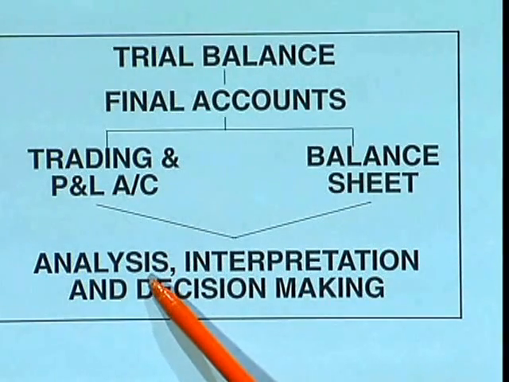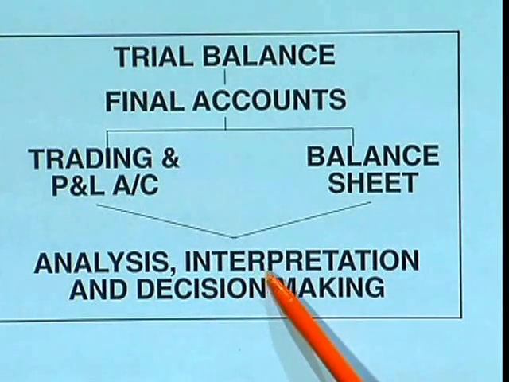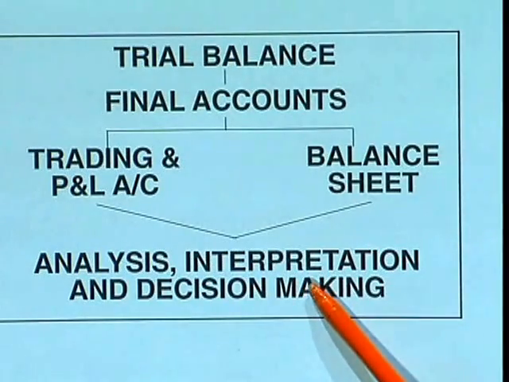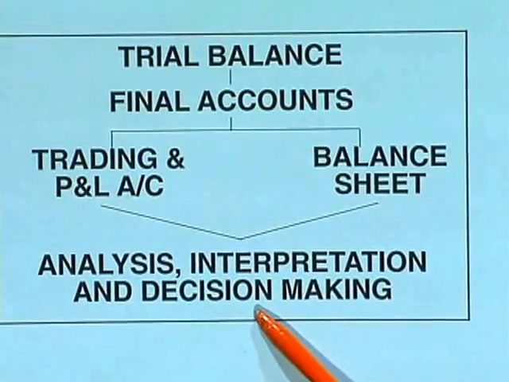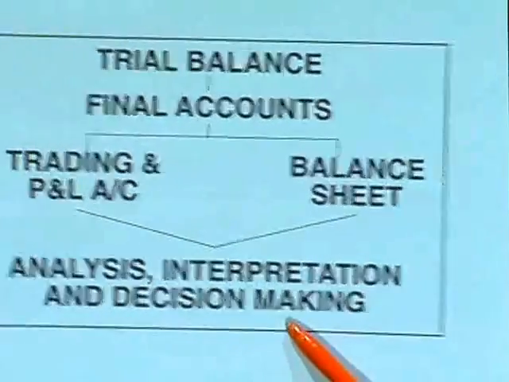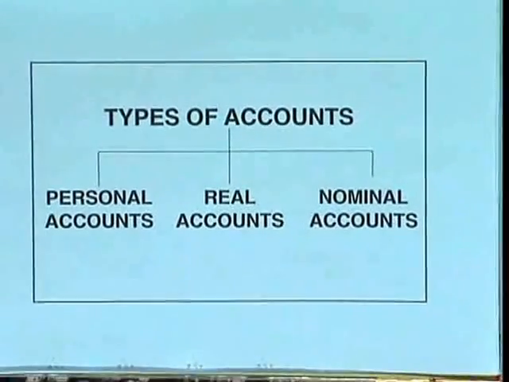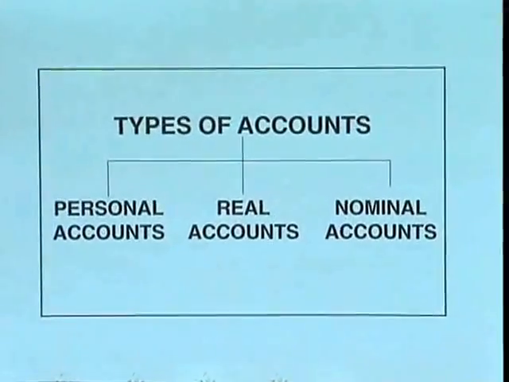Analysis. Suppose you have got a profit figure which is less than last year. So you analyze and try to find out the reasons. Next step is interpretation. You interpret, you come to some conclusions, and then finally you take the decisions. Decision making, which is the main important aspect in our financial management.